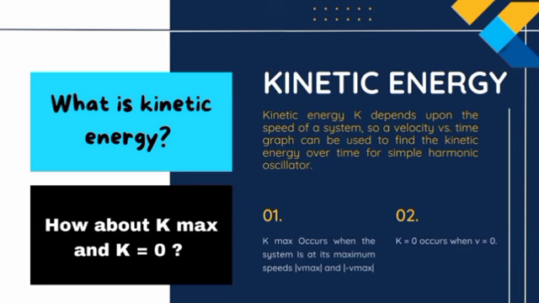Okay, the next material is about kinetic energy. So the question is, what is kinetic energy and how about K max and K equal to 0? Kinetic energy K depends upon the speed of a system. So a velocity versus time graph can be used to find the kinetic energy over time for a simple harmonic oscillator. First, K max occurs when the system is at its maximum speed. Second, K equal to 0 occurs when V equal to 0.